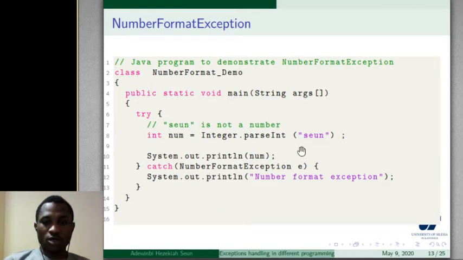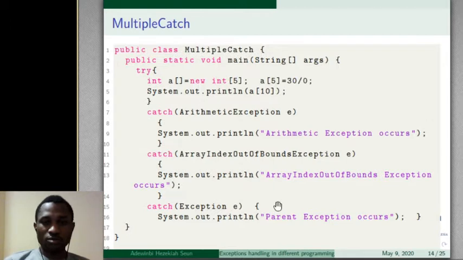Also here we have "shown", which is a string, and we want to convert this to an integer. But "shown" is not a number. So we have a number format exception, and to handle it we use try. This is the code that might raise an exception, and you can see that this one will definitely raise an exception called number format exception. Then we have catch, and we print out number format exception.